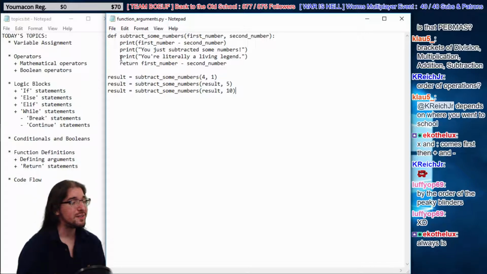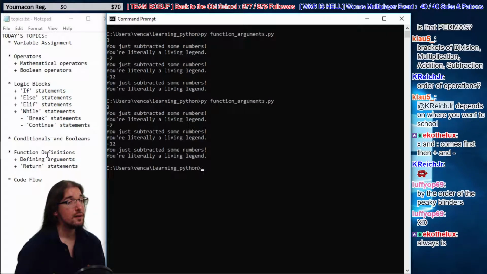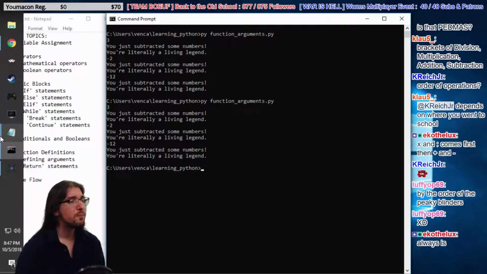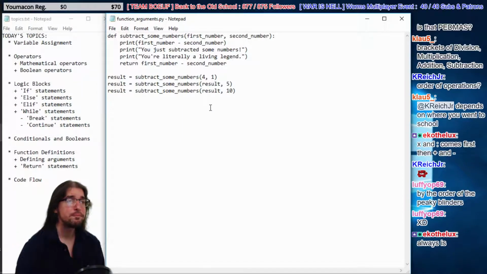Order of operations. Okay, so let's try this code now. Hey, it still works, right? 3, negative 2, negative 12. Sweet. How do you guys like that?